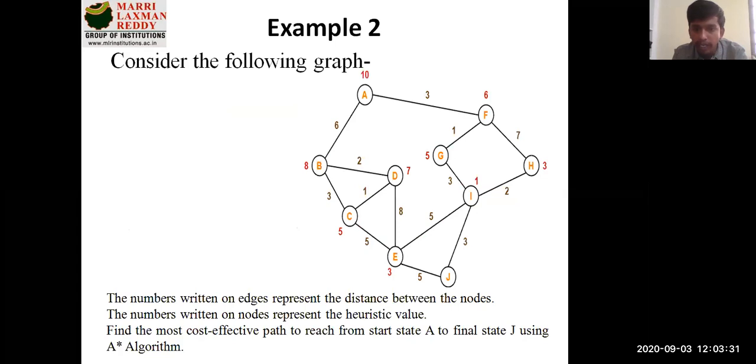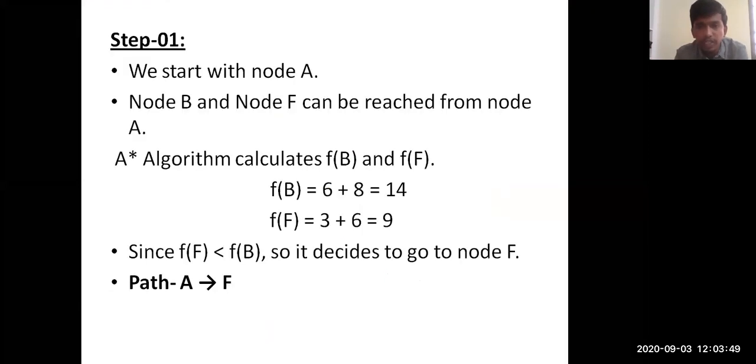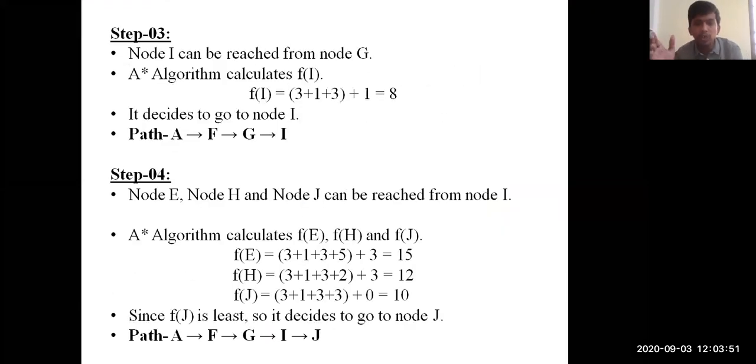If I want to reach J from I, I have the path from I to E to J, or I to J directly. If I move from I to E, I again have the value as 5. But if I take J directly, it is only 3. That's why I'll move from I to J.